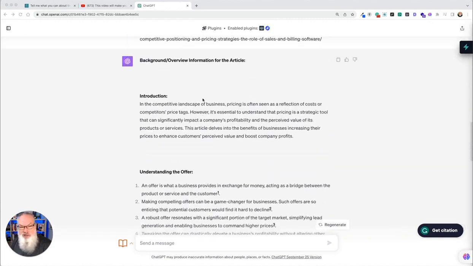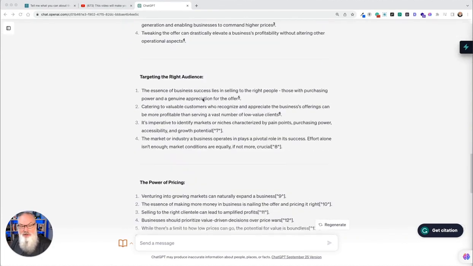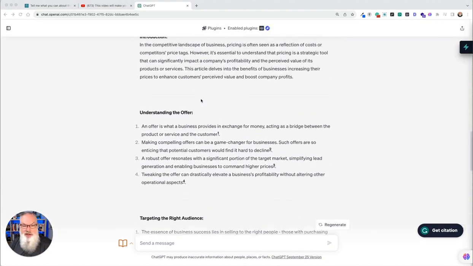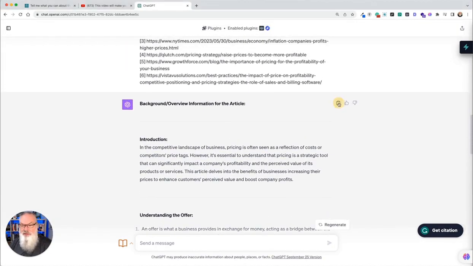All right. So ChatGPT is finished. It's created this background overview. It's even included citations if we want to use those. I'm going to go ahead and copy this data right here. Click on my clipboard, and let's go ahead and go over to ZimmWriter.